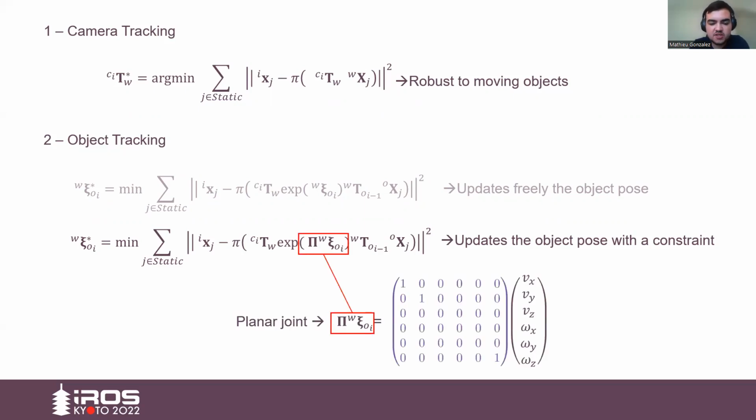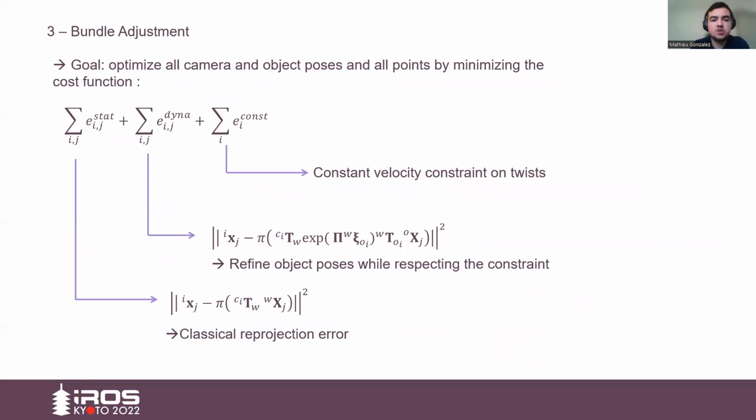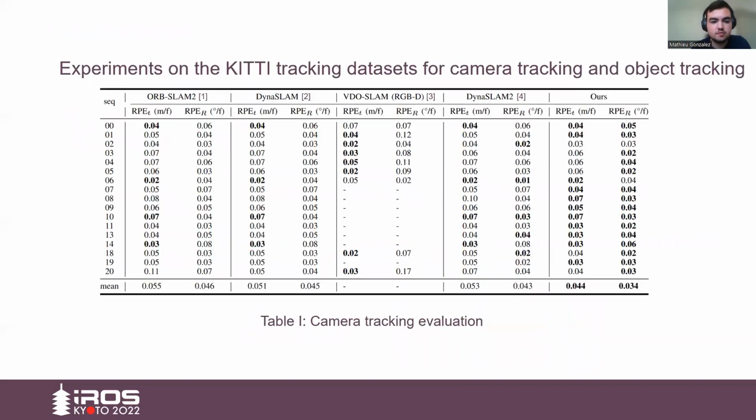An example of a projection operator is this one, in the case of a planar joint. We can see that when we multiply this projection operator with the twist, we obtain a twist that has only translation possible on the X and Y axes and a rotation around the normal of the plane. Then in the bundle adjustment, we optimize all camera poses and all object poses by respecting their constraints and apply a constant velocity constraint on the twist so that the trajectory of the clusters is smooth.